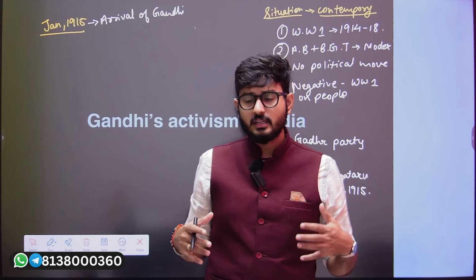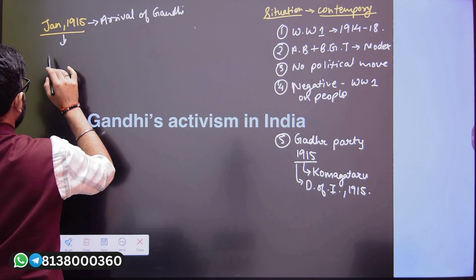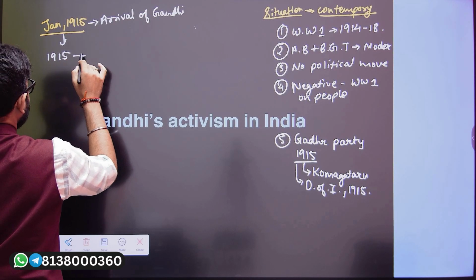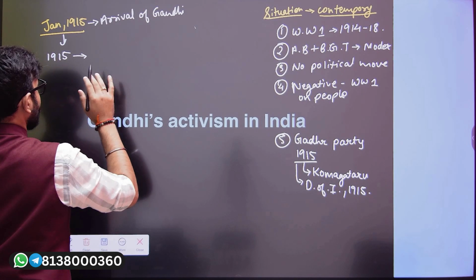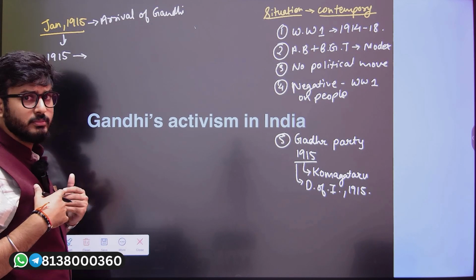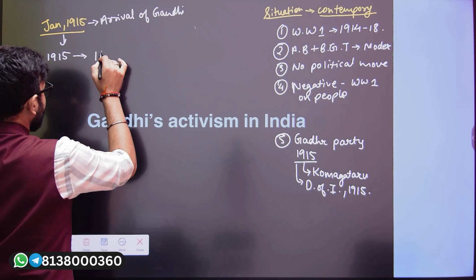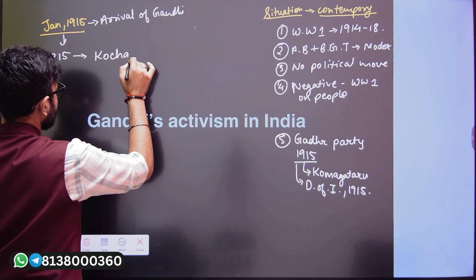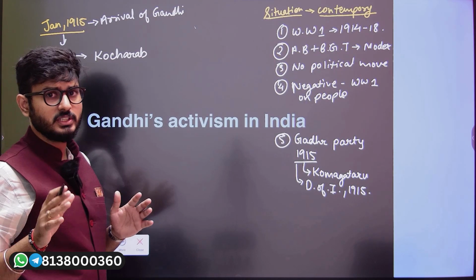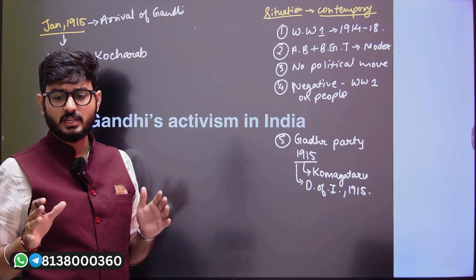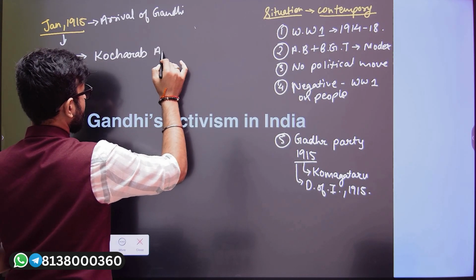So that is why, when Gandhiji came with his followers to the area of Ahmedabad in the year 1915, there was one political leader who said, Gandhiji, I give you my bungalow wherein you can reside with your followers. He gave his bungalow, which was known as the Kochrab bungalow, and within it was the first ashram, the first residence that Gandhiji set up in 1915, known as the Kochrab Ashram.